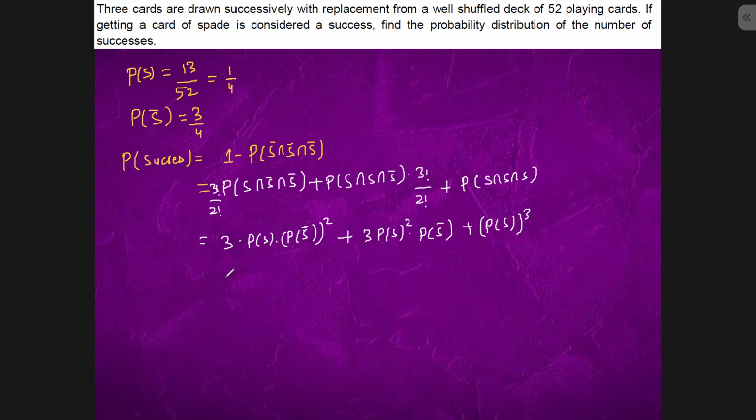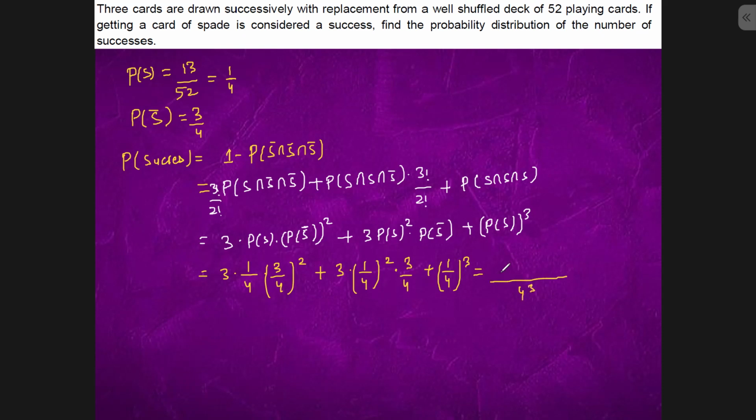So we have 3 into PS is 1 by 4, PS dash is 3 by 4 whole square, plus 3 into PS is 1 by 4 whole square, PS dash is 3 by 4, plus PS is 1 by 4 whole cube. So finally what we are getting is, over 4 whole cube, 27 plus 9 plus 1, 37 upon 64 is the answer.